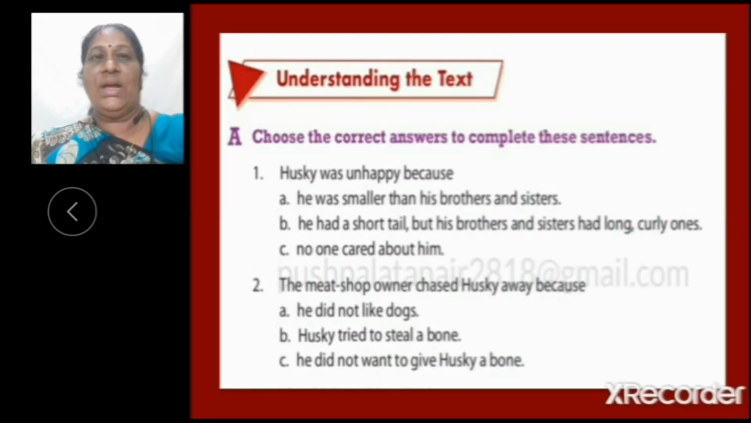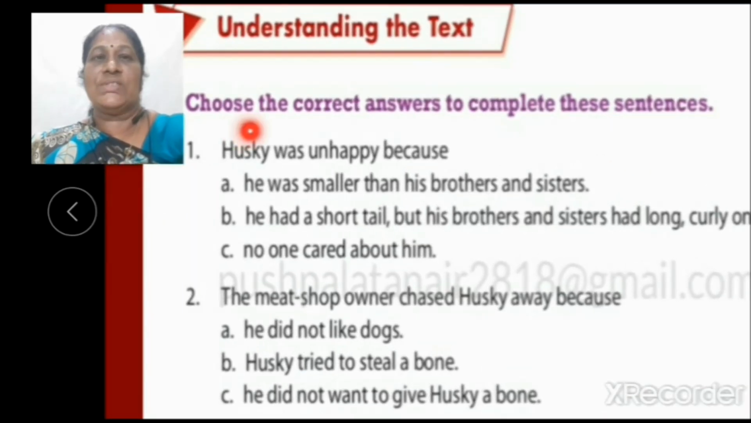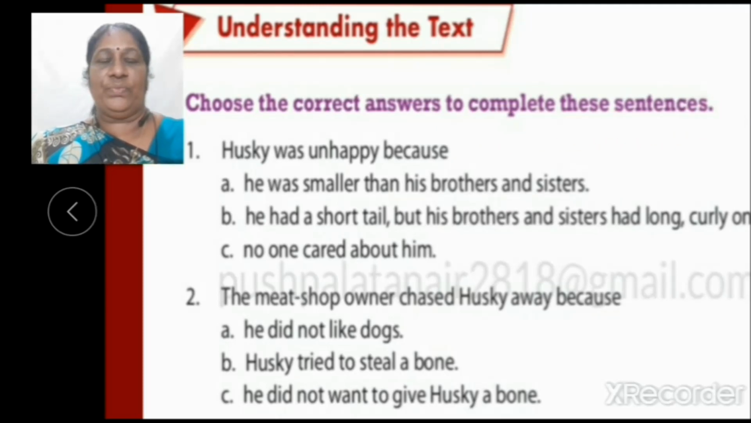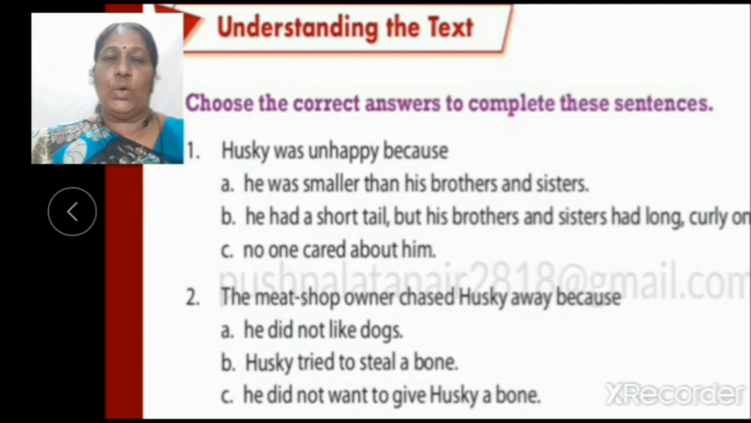Exercise number 1, understanding the text. A. Choose the correct answers to complete these sentences. Here are some incomplete sentences. And there are three options given here. You have to choose the correct option.